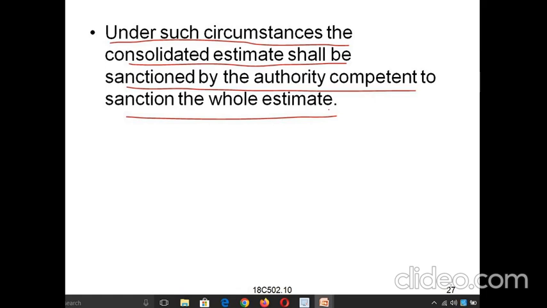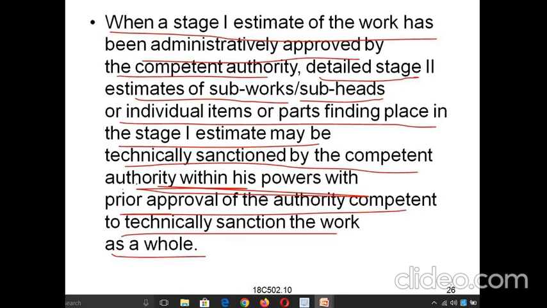They will not release the total amount at a time, because sometimes the work will be stopped, or other circumstances will happen. That's why they will be releasing the amount phase wise. As we discussed, the amount is released stage wise. In stage 1 the estimate of the work has been administratively approved, so that is the first approval, sanctioning the amount by the administrative approval.